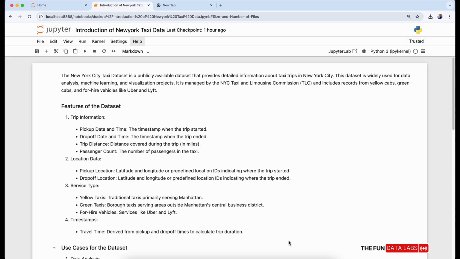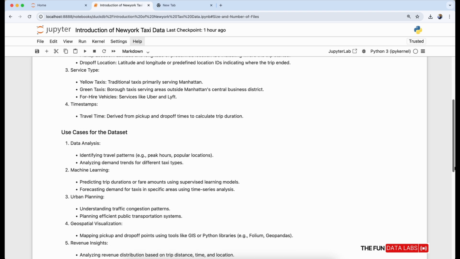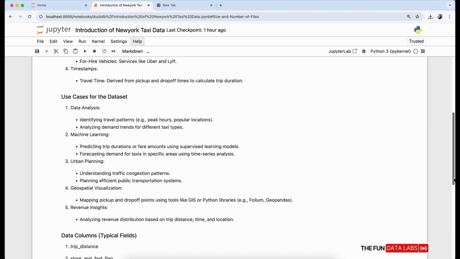This data has been carefully handled and recorded over a long time period. It has taken many years to manage and store the data set in different file formats, and it is widely and easily available to download. We have many websites from where you can download this data set. We use this data set for data analysis, machine learning, urban planning, and learning visualization. You can also see some of the records which are required to show revenue insights, distances of trips, and time and location over time utilized in urban areas.